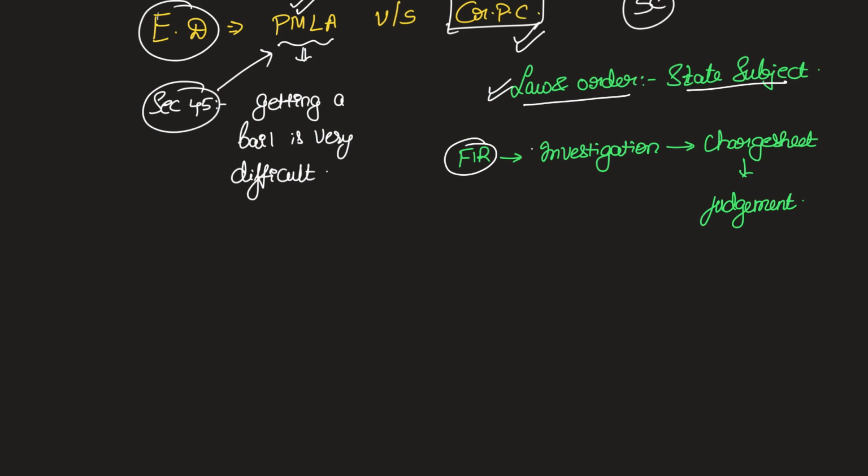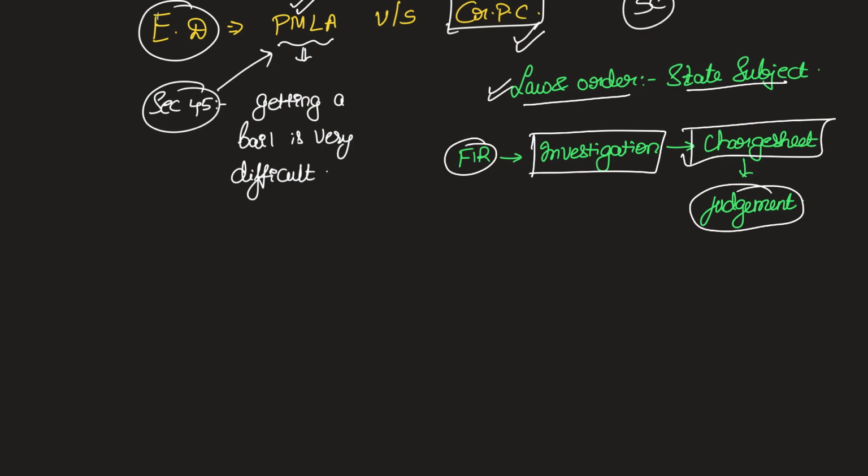Then there will be an investigation by the police. Based on the facts and evidence gathered in that investigation, there will be a charge sheet, which is a document presented to the court, based on which judgment would be given by the court. This is the standard workflow. Therefore, by definition, law and order is supposed to begin with the state, that is, at the police department level.